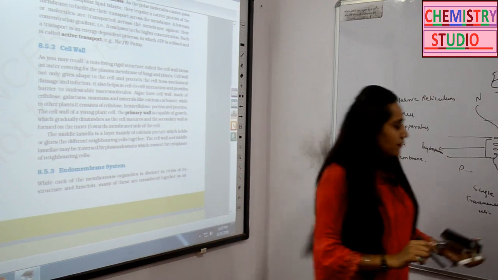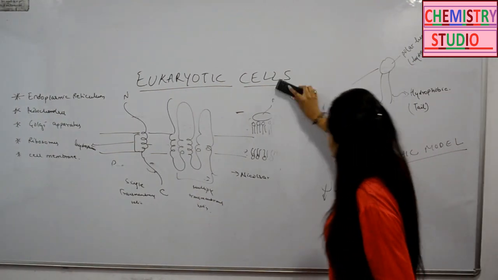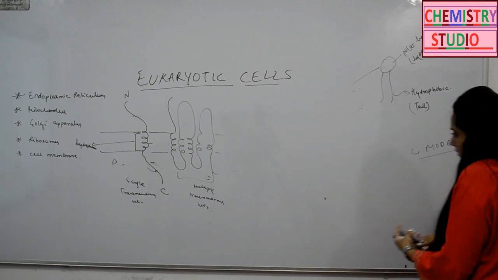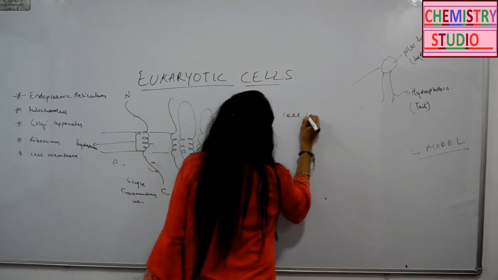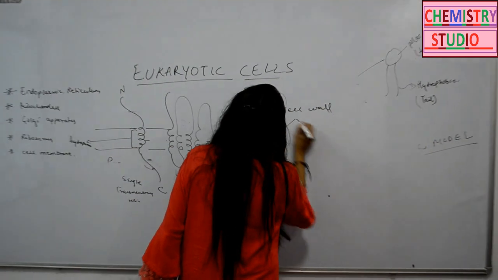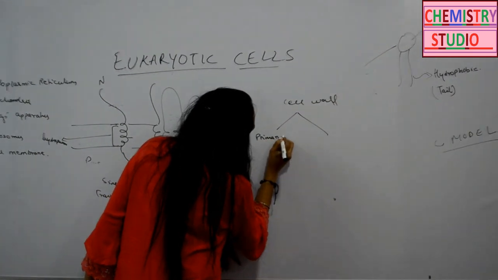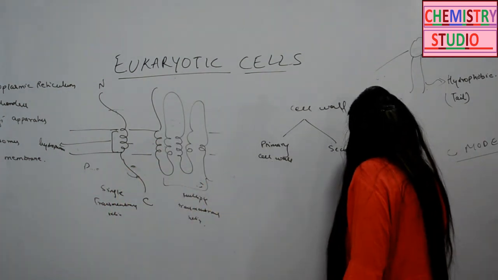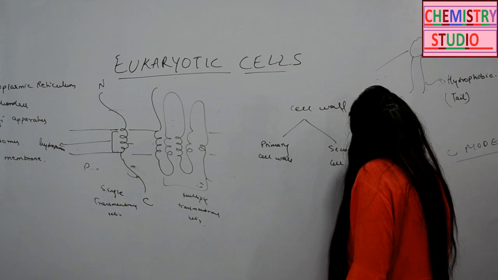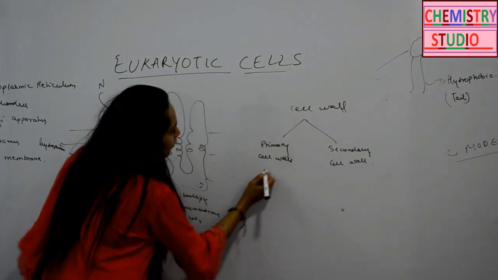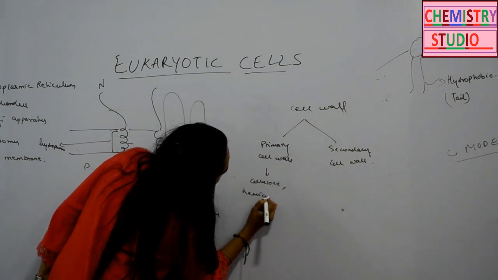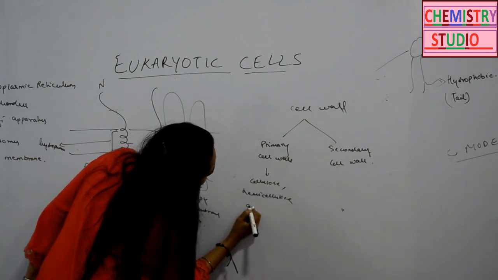Next, if we discuss the cell wall, unlike the cell membrane, the cell wall is not so complex. It is just made up of cellulose. Cell wall also has two categorizations. One is the primary cell wall, then the secondary cell wall. Now the primary cell wall is made up of cellulose, hemicellulose and pectin.